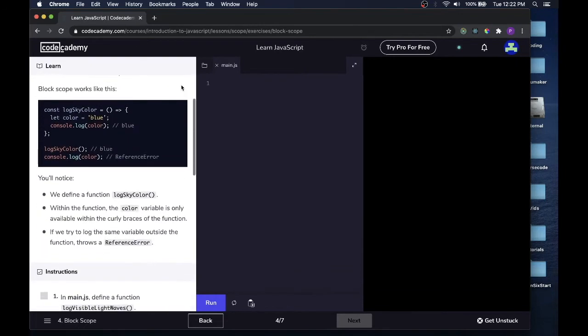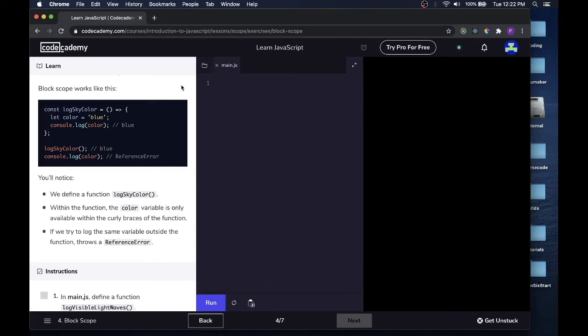Block scope works like this. Const logSkyColor is a function. Inside its block, it says let color equal blue. Console.log color will equal blue. If you try to console.log color outside of the function, you'll get a reference error.